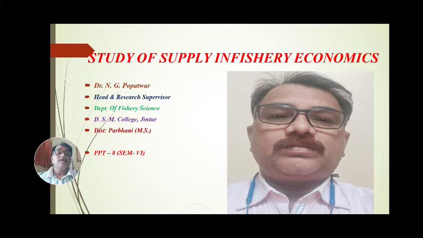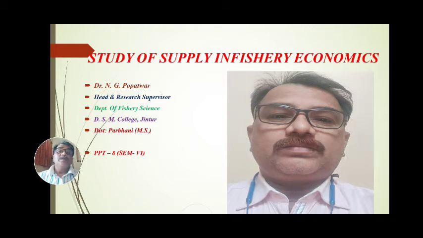In this paper 15 we have seen the first unit. Among these, in the first unit we have studied definitions of fish economics and principles of fish economics. Then we have seen the terms in fishery economics: goods, utility, values, cost.